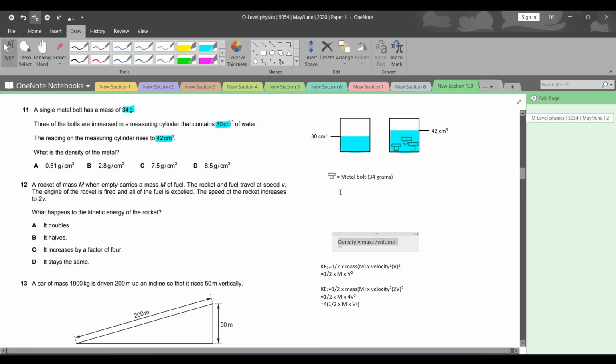First of all, let's calculate the mass, which is pretty easy. They have told us that one metal bolt is equal to 34 grams and there are in total three metal bolts. So if we multiply 34 by 3, we will get the total mass, which is 102 grams.